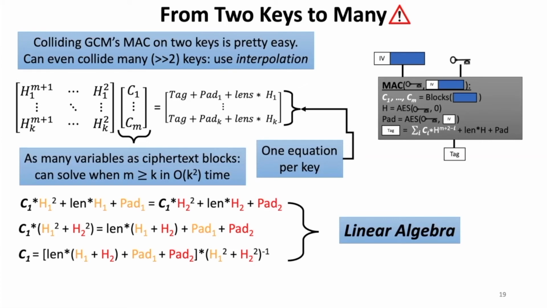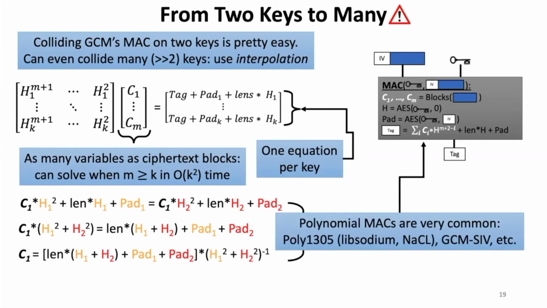So we know from linear algebra that as long as there are more ciphertext blocks than keys, this system can be solved. Here on the left-hand side, this matrix is basically the exponentiation of each of the hash points for each of the keys. And this equation, as long as the number of variables is more than the number of constraints, can be solved in quadratic time in the number of keys.